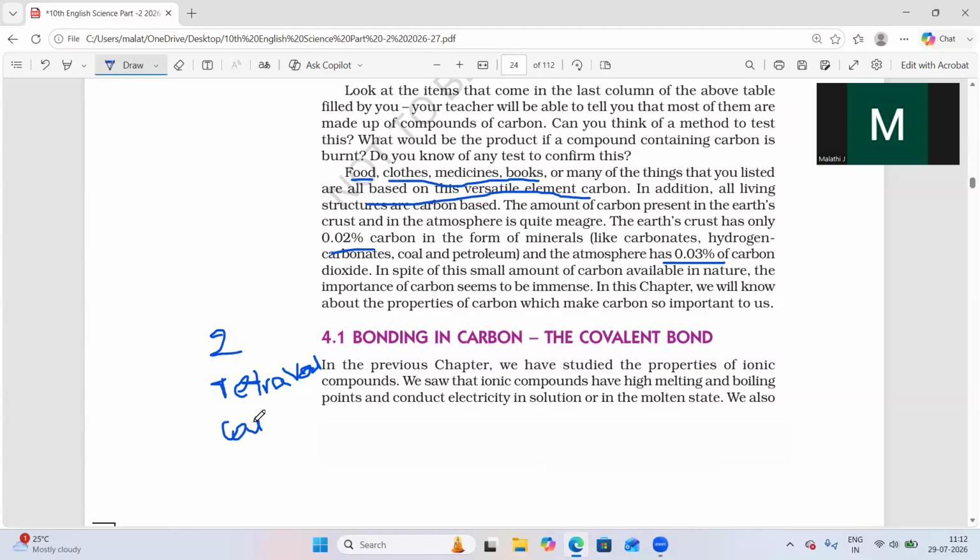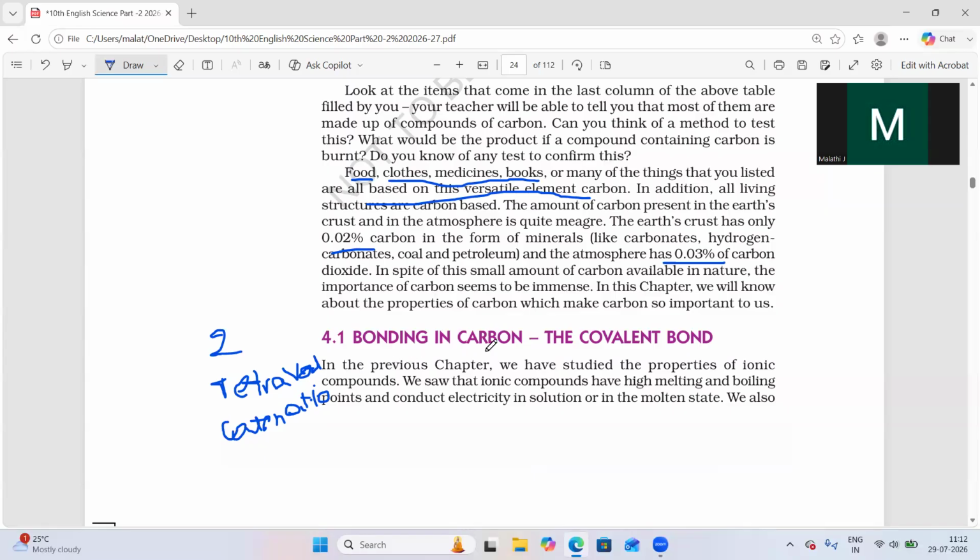So what is tetravalency and what is catenation? All these compounds are made up of carbon, so why is carbon very special in nature? Why do we need to study organic compounds, the compounds made up of carbon and hydrogen? Because of the versatile nature of carbon, which is due to tetravalency and catenation. We already know that.